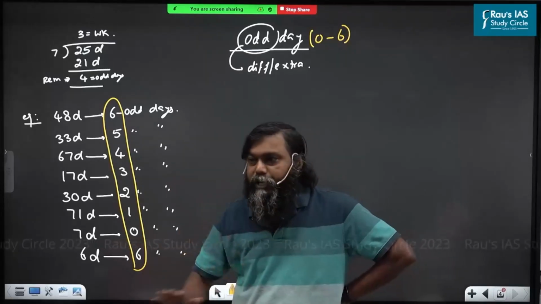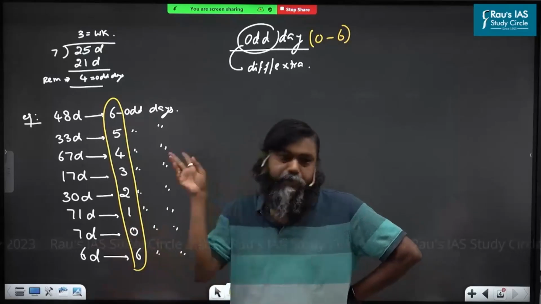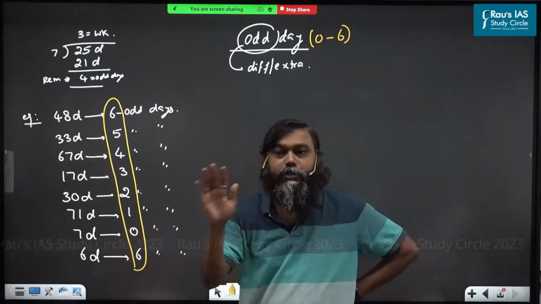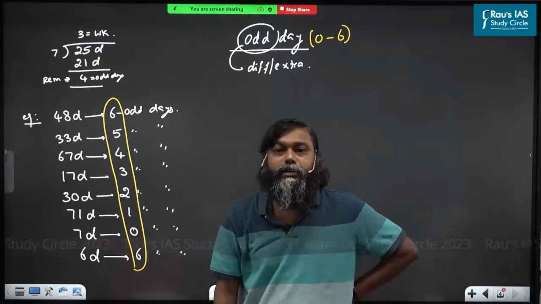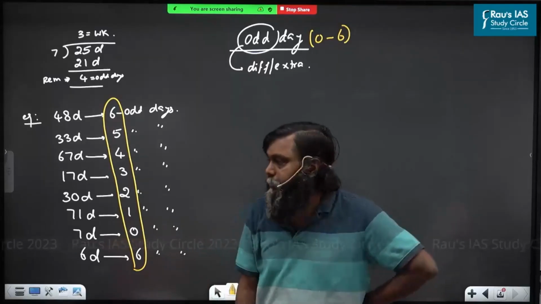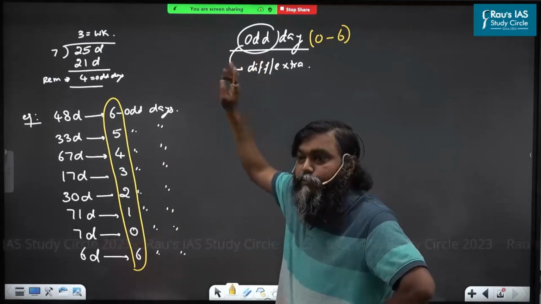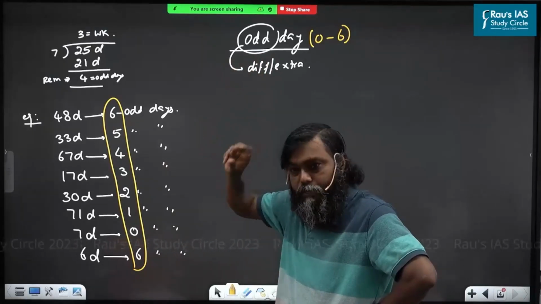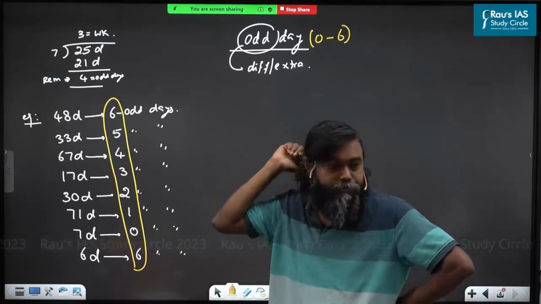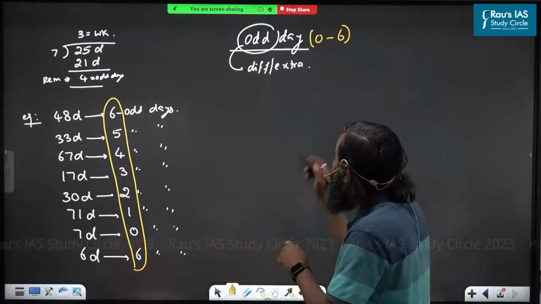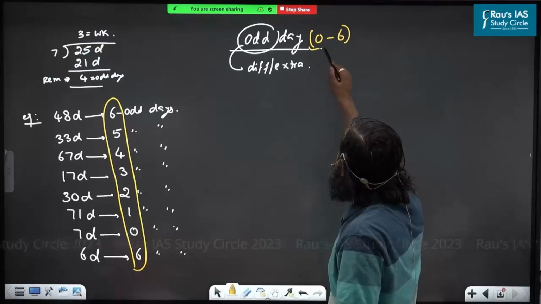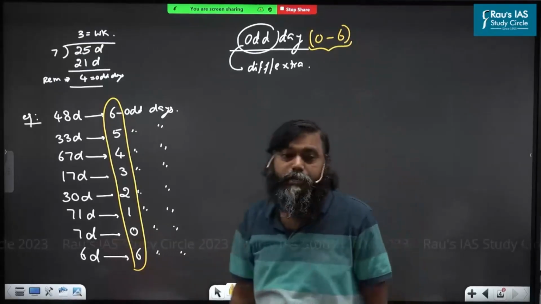If the number of days in a week is not given, that means 7 days. Are you understood or not understood? All are understood this? Right. Any doubt up to here? If it is less than 0, that means negative. If it is negative, what do you have to do? You have to convert it into positive. How? Next slide I will teach you. If you are writing the word odd days, that has to be 0 to 6 only. Are you understood or not understood?